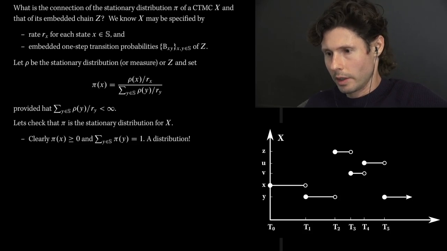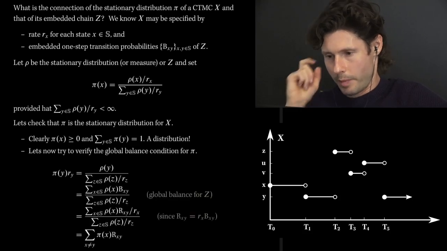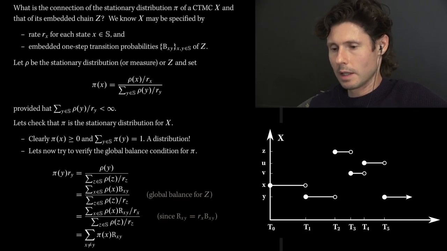So let's go step by step. The first is, let's check pi is an actual distribution. And this is easy. Every one of these terms is non-negative. That's clearly true. They clearly sum to 1, because if you sum up the numerator, you get exactly what's in the denominator. So pi, as defined here, is in fact a distribution. The next step is a little bit more complicated. What do we need to establish that pi is a stationary distribution? We need to satisfy the global balance condition.